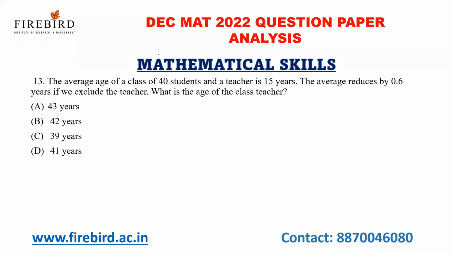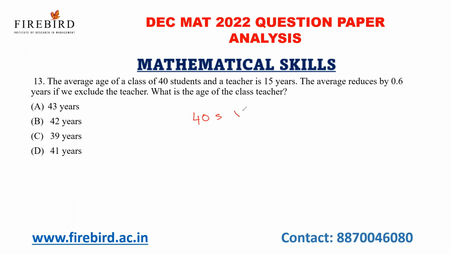The average age of a class of 40 students and a teacher is 15 years. The average reduces by 0.6 if we exclude the teacher. What is the age of the class teacher? See, 40 students and a teacher, the age is what?